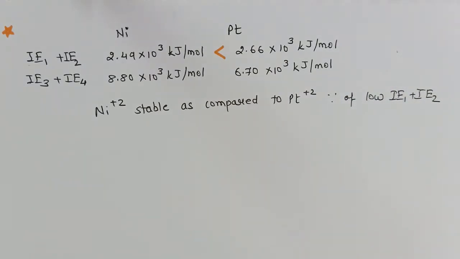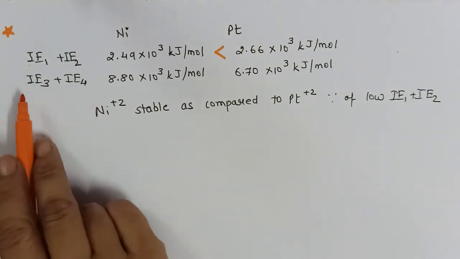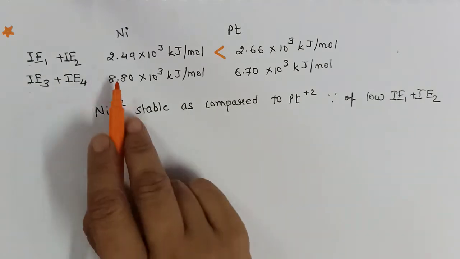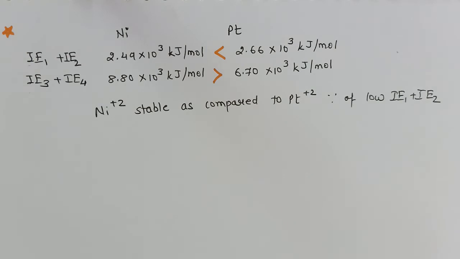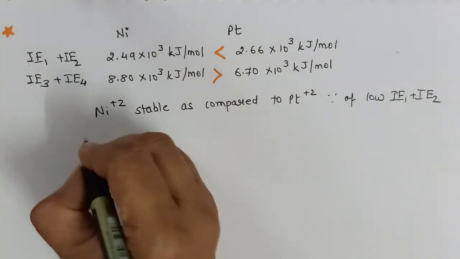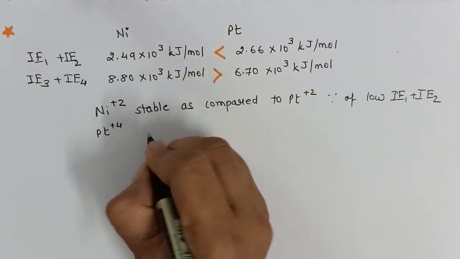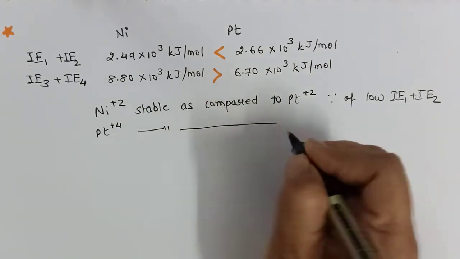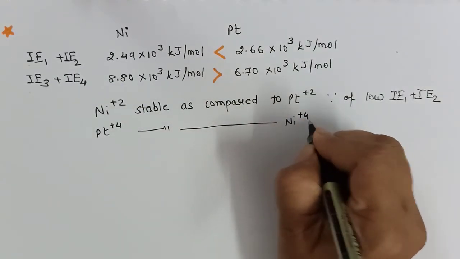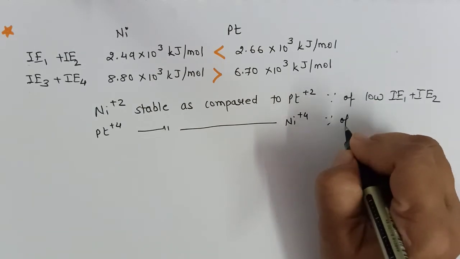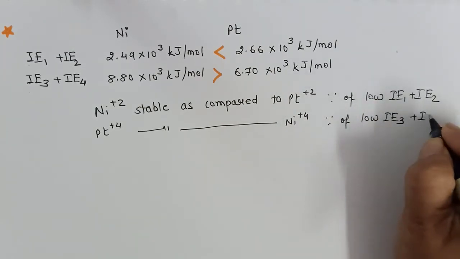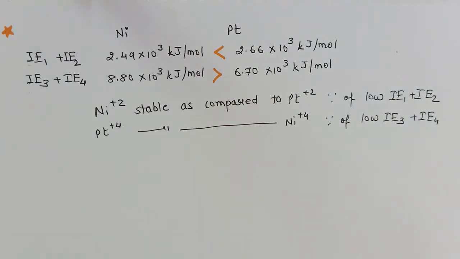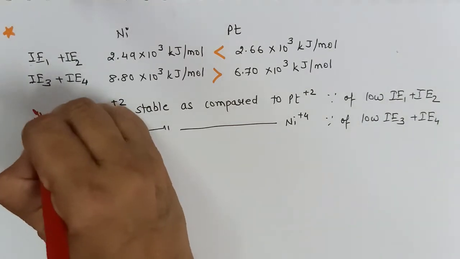On the other hand, if I look at the summation of IE3 and IE4, that is the third and fourth ionization enthalpy, for nickel it is comparatively very high and for platinum it is very less. So when it comes to platinum, platinum +4 becomes more stable as compared to nickel +4 because of low IE3 and IE4. Again, this is your important give reason question.